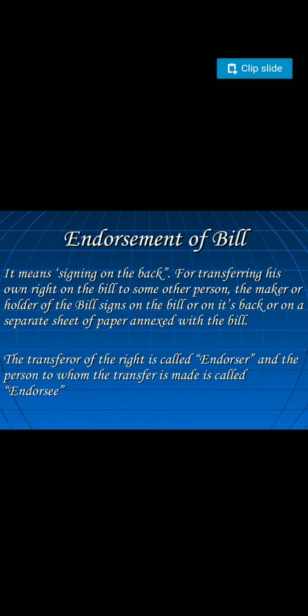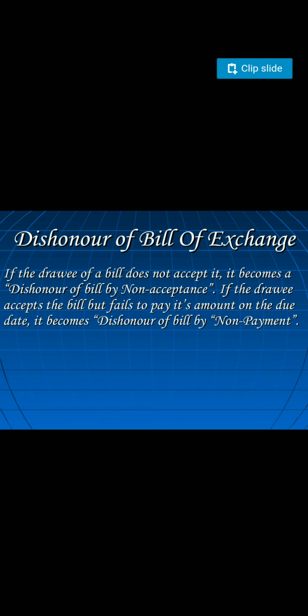Okay. Now next is dishonor of a bill of exchange. What does dishonor mean? If the drawee of a bill does not accept it, it becomes a dishonor of the bill by non-acceptance. If the drawee accepts the bill but fails to pay the amount on the due date, it becomes dishonor of the bill by non-payment.